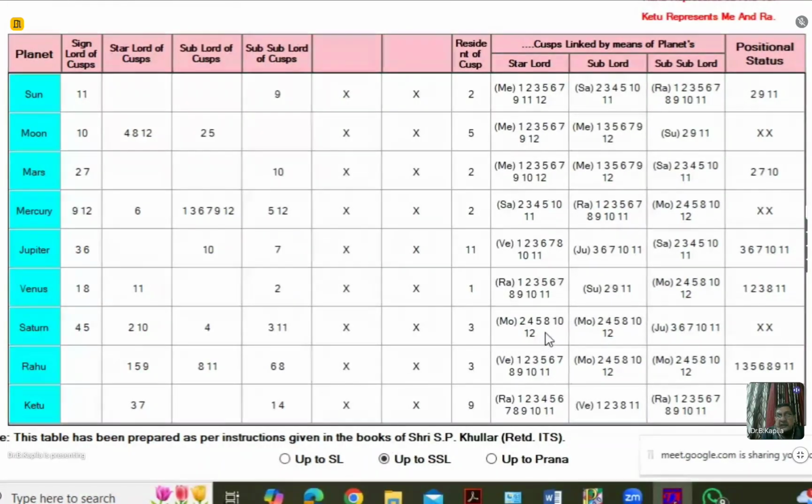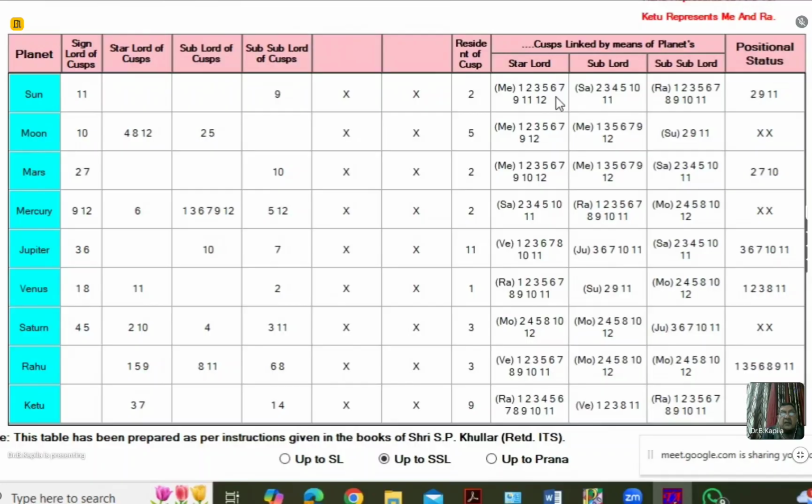So Saturn is involving 5, committing through 7 and 11, and final confirmation through 7 and 11. It is okay. Rahu: 5, 7, 11, 5, and 5. Ketu: 5, 7, 11, 11, and again 5, 7, 11. It means that all the planets are favorable for giving the event of marriage, though their strength may vary.